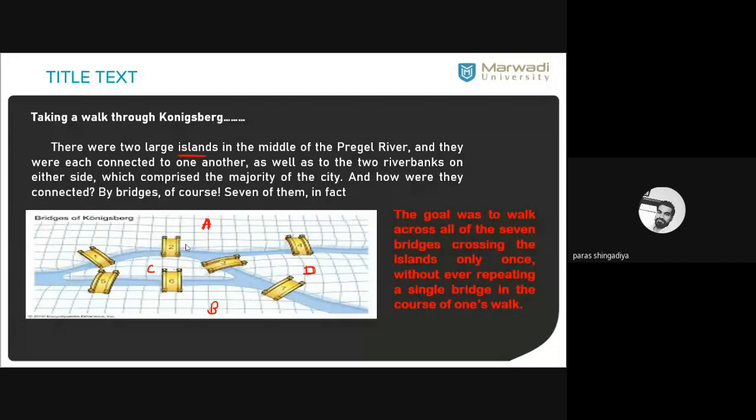आप कहीं से भी start कर सकते हैं, ठीक है? You can start your journey with any place. You can start the journey with the C. You can start the journey with the D. Okay. What is your aim? You have to find such a close walk. आपको एक close walk find करनी है, ठीक है? Close loop, okay, जिसमें सातों bridge cover हो जाने चाहिए, and that should be only one time. ठीक है? Do not repeat any single bridge. Okay.